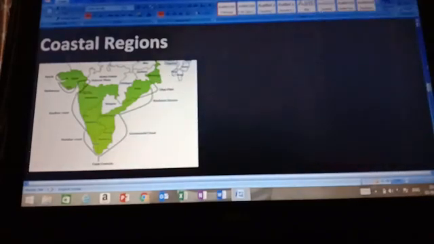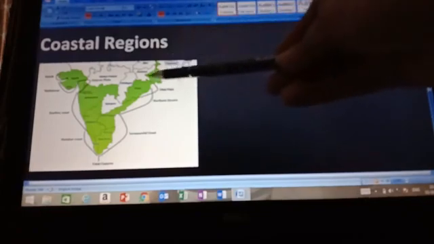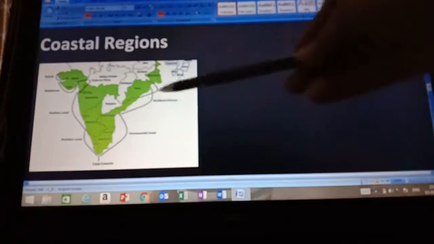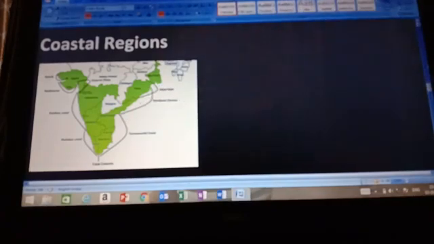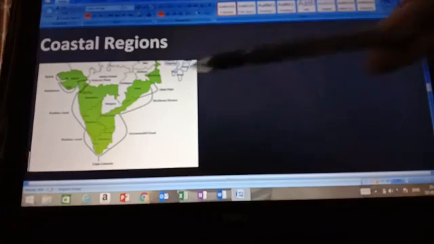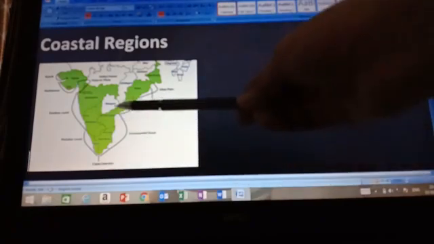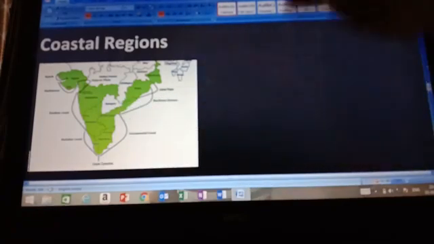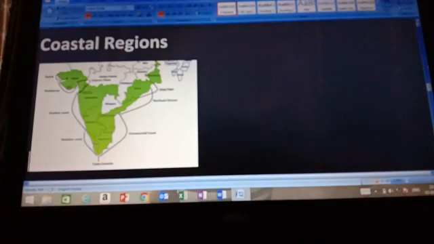Then, children, the northern half of the eastern coastal plain is called Northern Circars. The south of it, from Nellore to Kanyakumari, is known as Coromandel coast. Along the eastern coast, eastward flowing rivers are also found here.